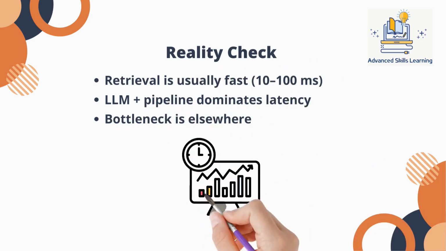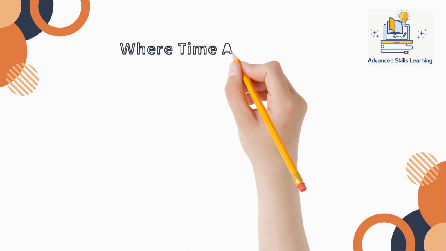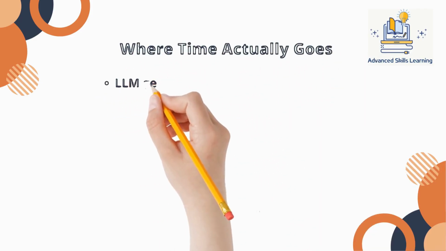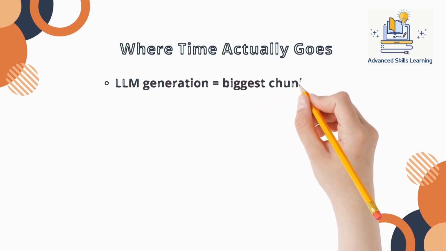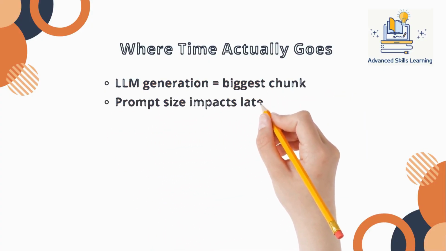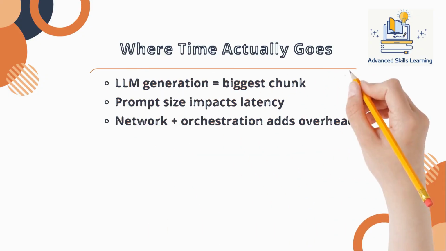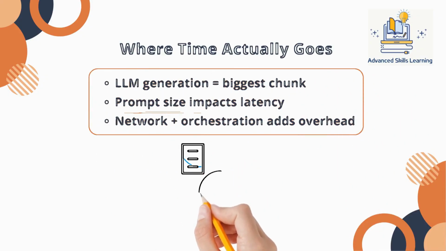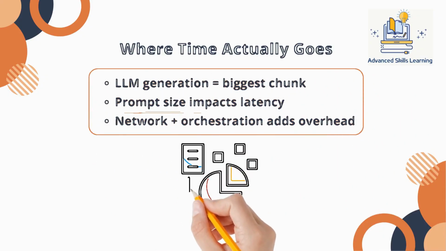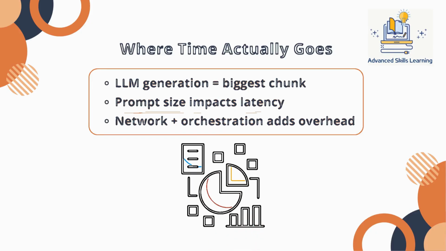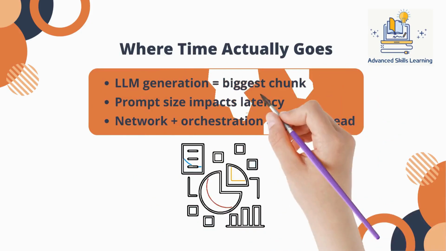If you actually break down the latency of a RAG system, the picture becomes very clear. The largest chunk of time is almost always spent inside the LLM. Not retrieval, not indexing, the LLM, and more specifically, the number of tokens you send into it and the number of tokens it generates in response. Even small increases in prompt size can significantly increase total response time due to token processing.